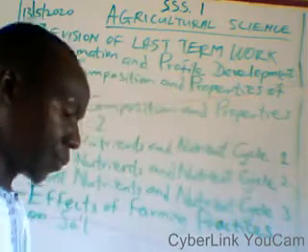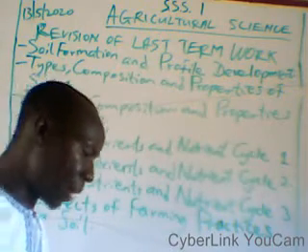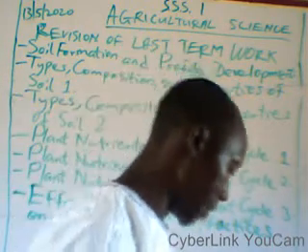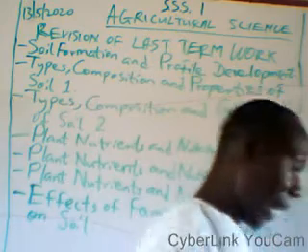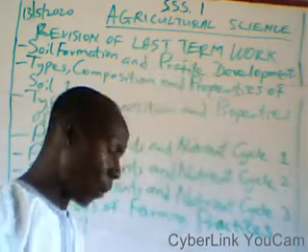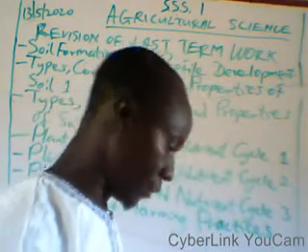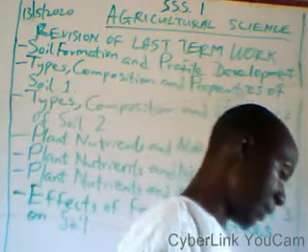Under physical weathering, we have agents of physical weathering, and they include temperature, wind, ice, and water. They all play parts in soil formation or weathering of rock.